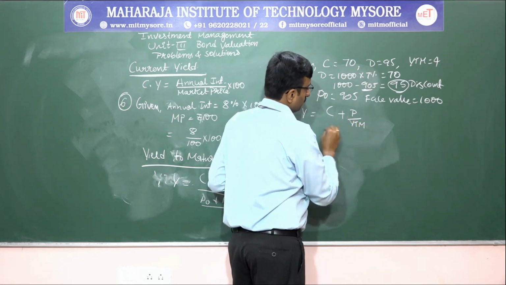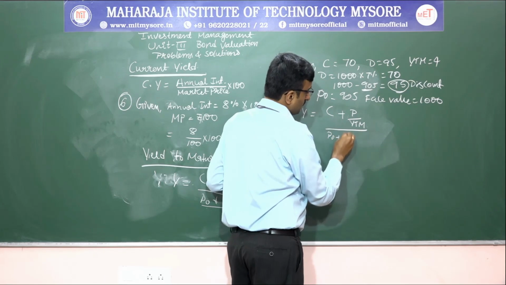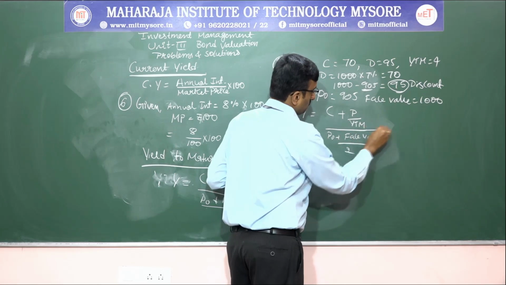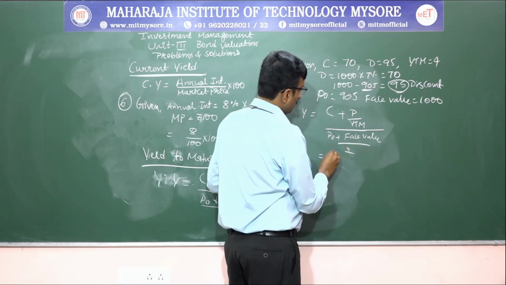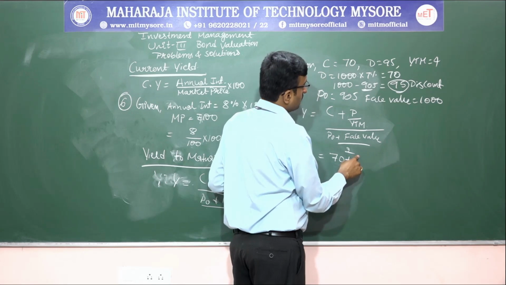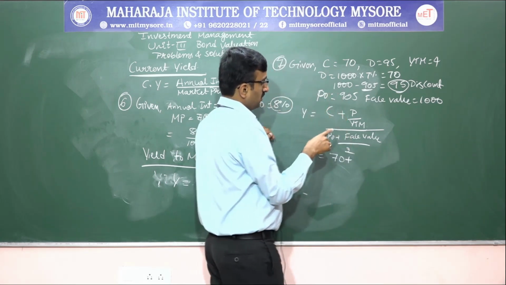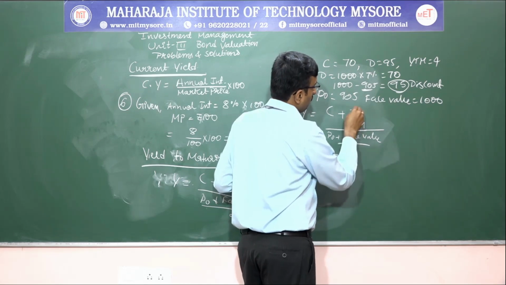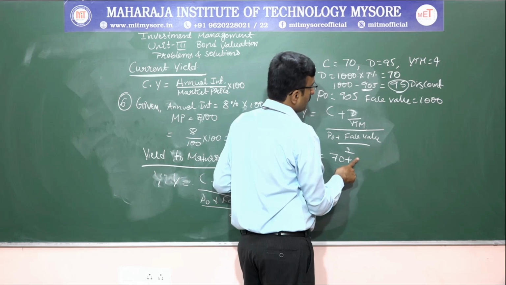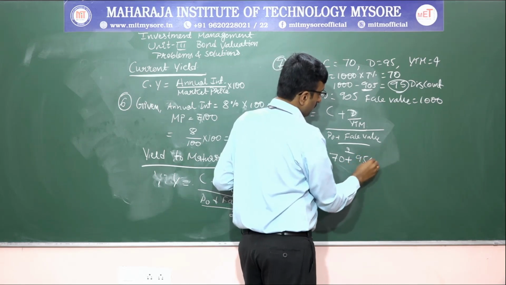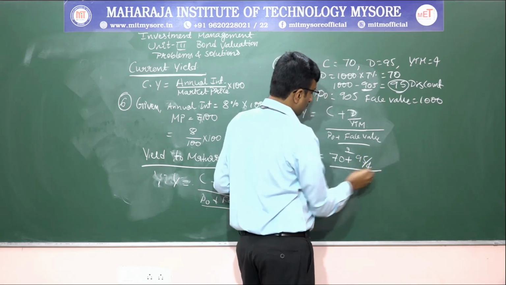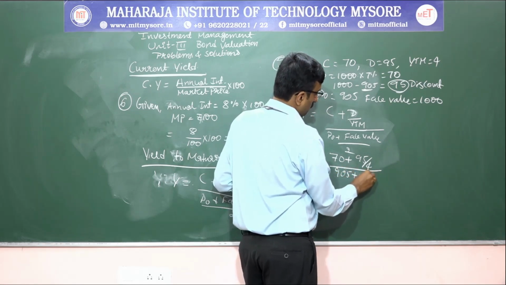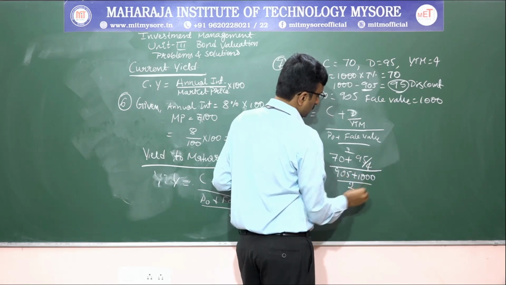Then apply the formula, that is YTM or Y is equal to C plus P by YTM, divided by P naught plus face value by 2. C is equal to 70 plus P... here we have a discount, not the premium, discount. So discount is how much? 95 by 4, divided by P naught, how much? 905, plus face value 1000, divided by 2.